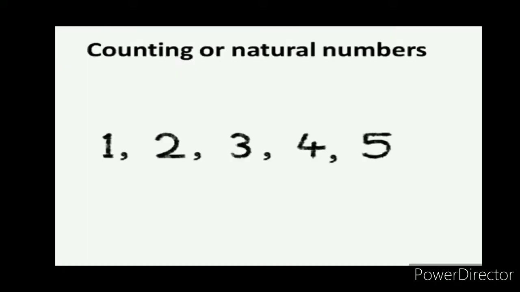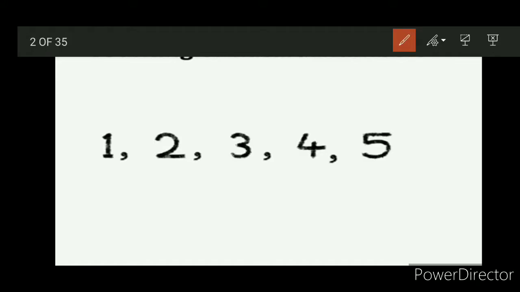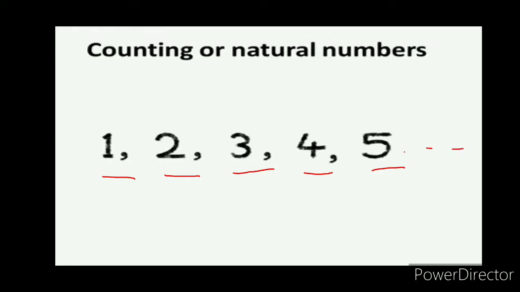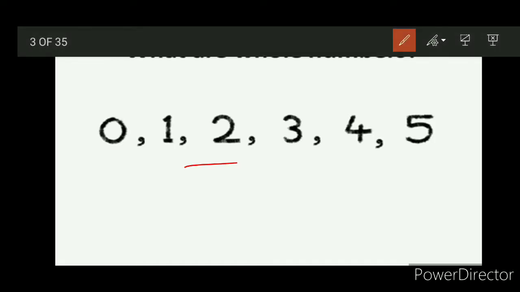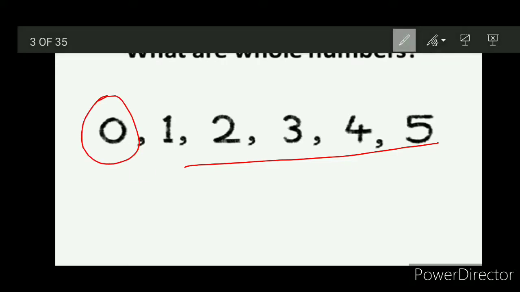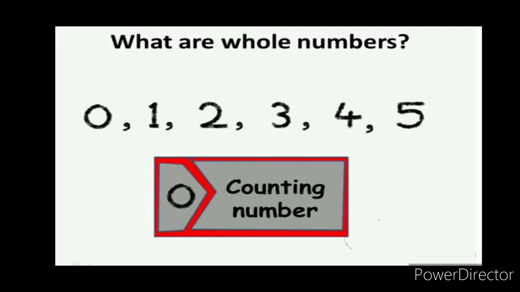Today we shall learn about integers. We already know what are counting numbers or natural numbers. These are 1, 2, 3, 4, 5 and so on. Same way, what are whole numbers? The whole numbers are natural numbers along with 0. So, 0 and counting numbers together become whole numbers.